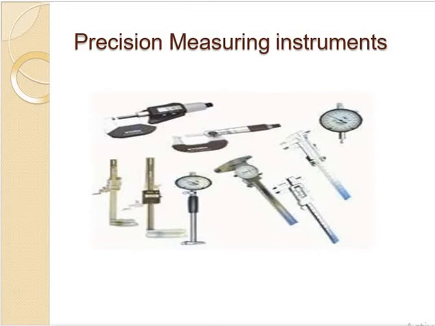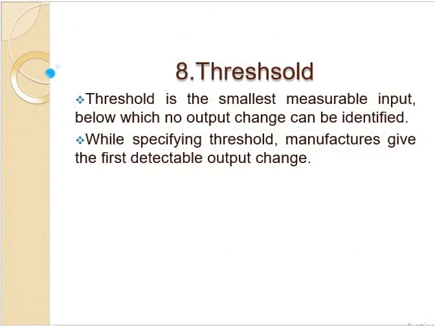Now we will see the threshold. Threshold is a very important characteristic of static instruments. Threshold is the smallest measurable input below which no output change can be identified. So there should not be any change: how much input there is, that much output should be there.